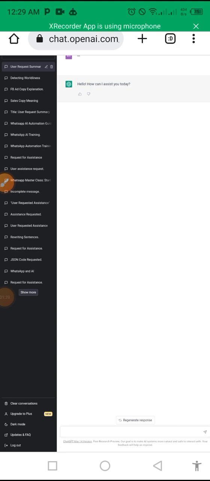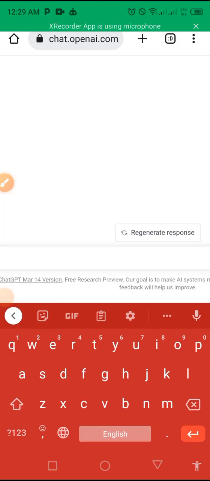So I want to write a book about, okay, let's say WhatsApp automation.